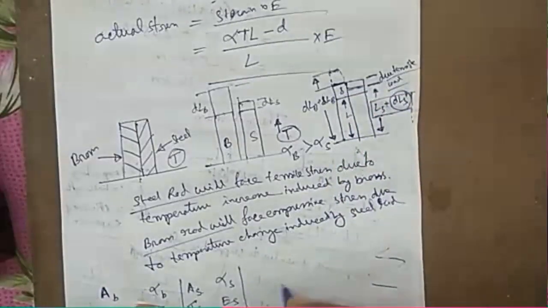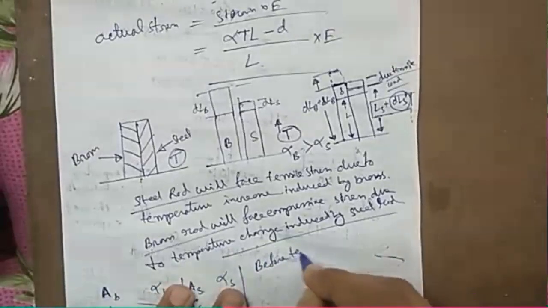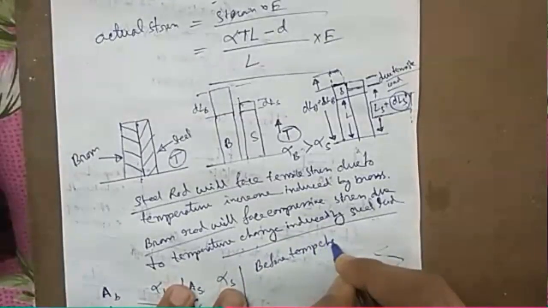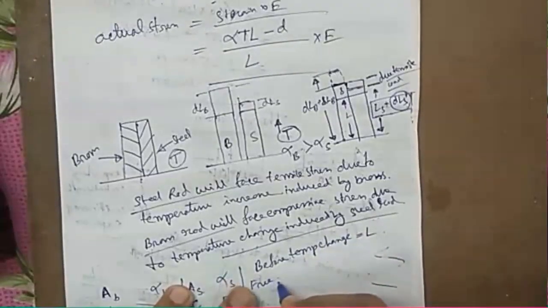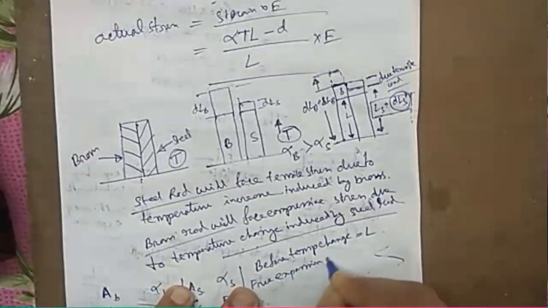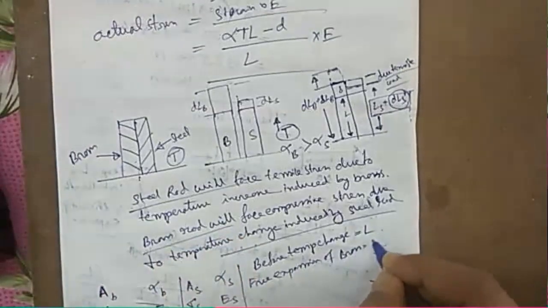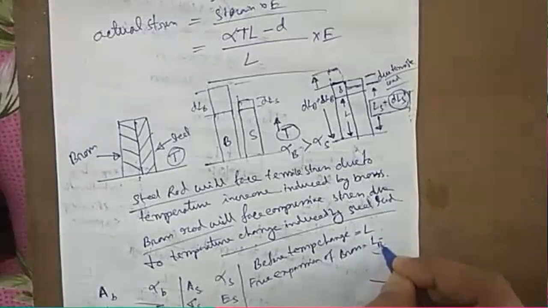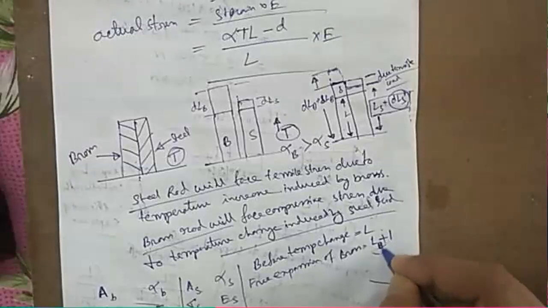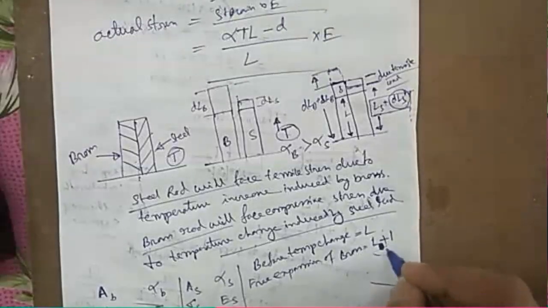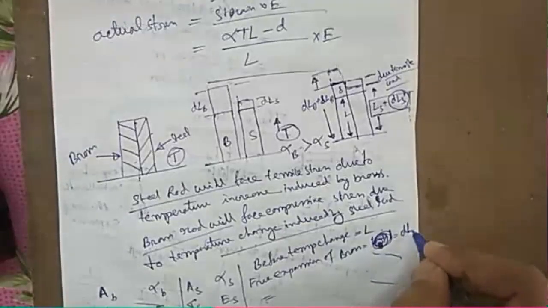Finally, before the temperature change, it was L. Free expansion of brass will be L plus DLB, or say in both cases it was L, so let it be L. Free expansion of brass is this much.